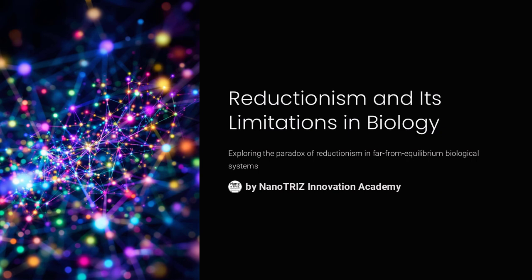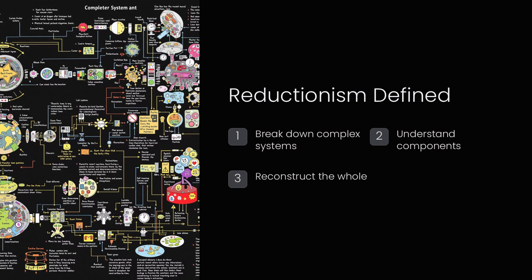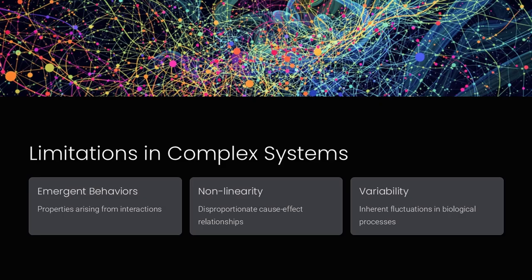For centuries, reductionism has been the dominant scientific approach. Break a complex system into its smallest parts, understand each component, and reconstruct the whole. This method has been incredibly successful, driving advances in physics, chemistry, and even molecular biology.